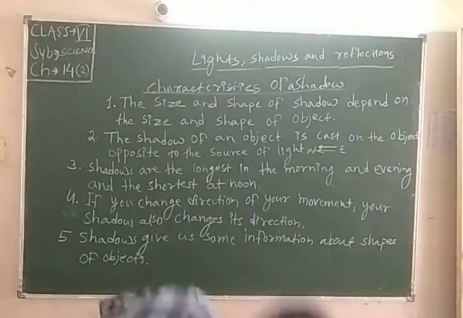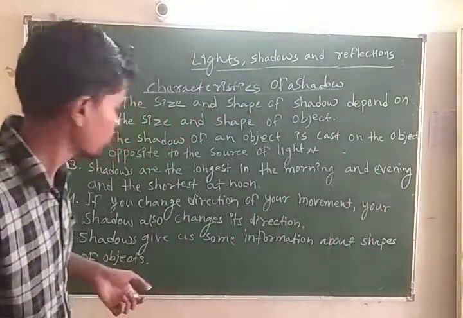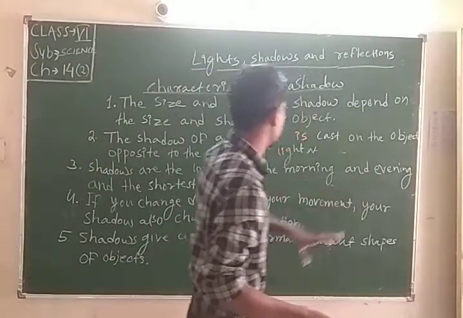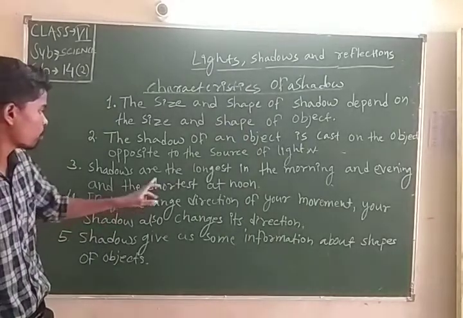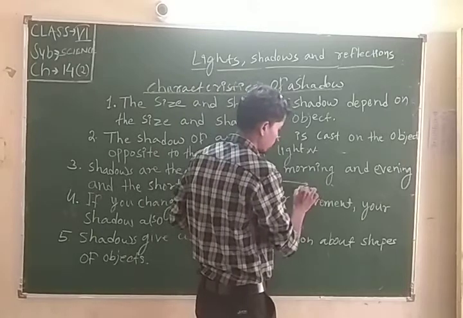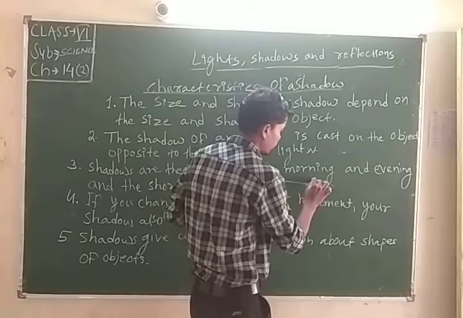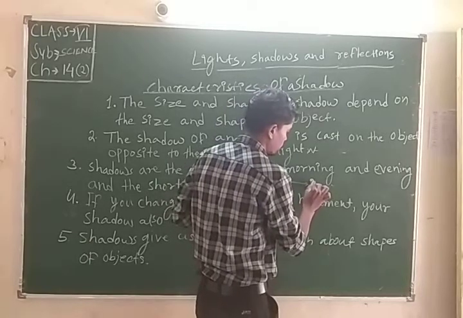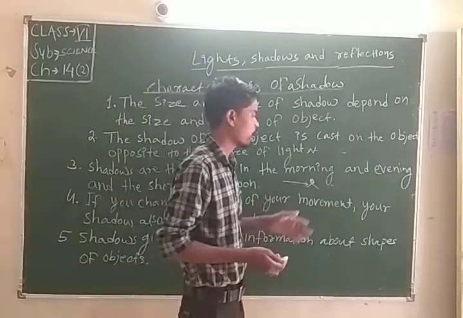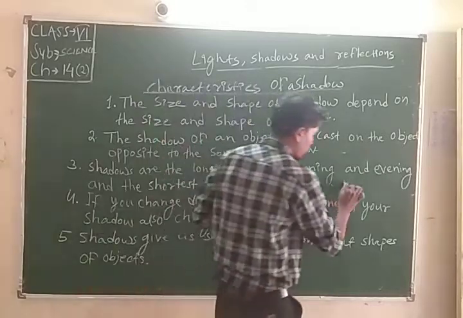Next, the third characteristic of shadows: shadows are the longest in the morning and evening and the shortest at noon. When the sun's rays affect any object, the shadow is always larger in the morning time and in the evening time when the sun comes to the west part.